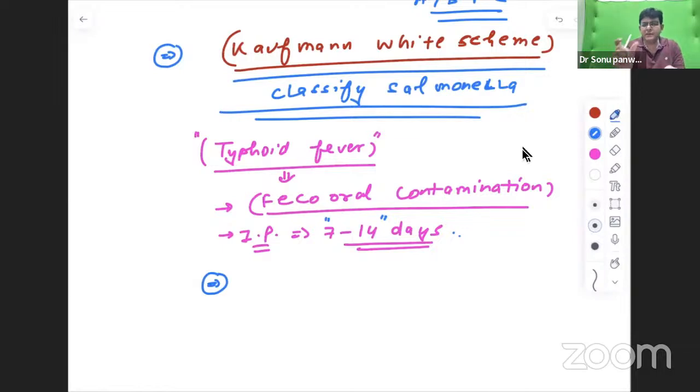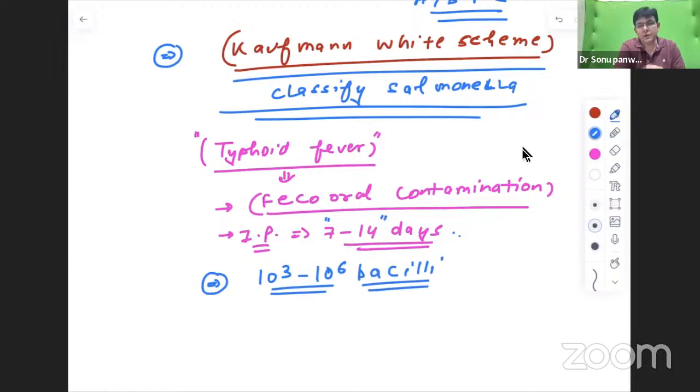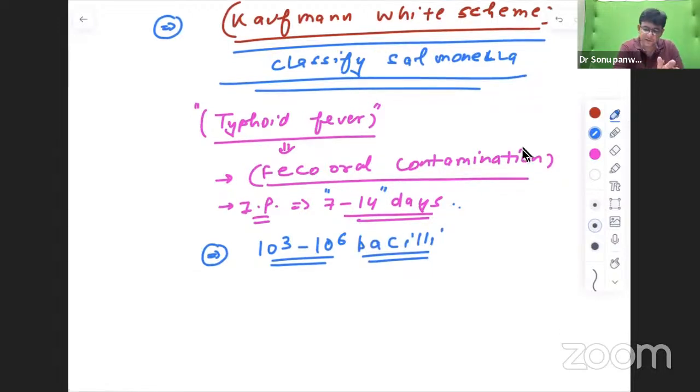It means a critical amount is needed to cause the infection. And what about Salmonella typhi? It is this number: 10⁻³ to 10⁻⁶ bacilli should be there to cause the infection. This much should be there, otherwise infection will not happen. So the first point is that.